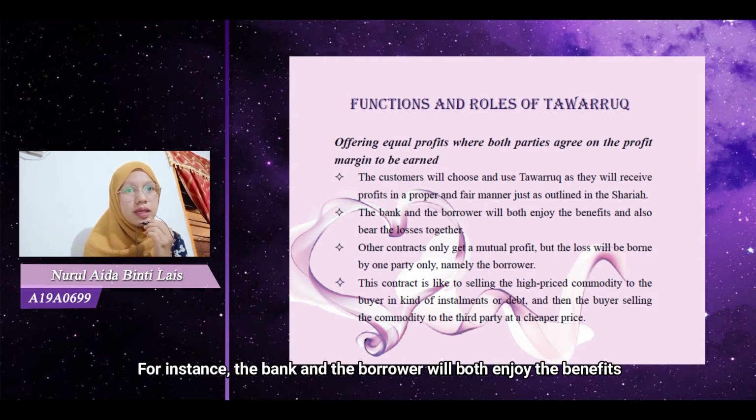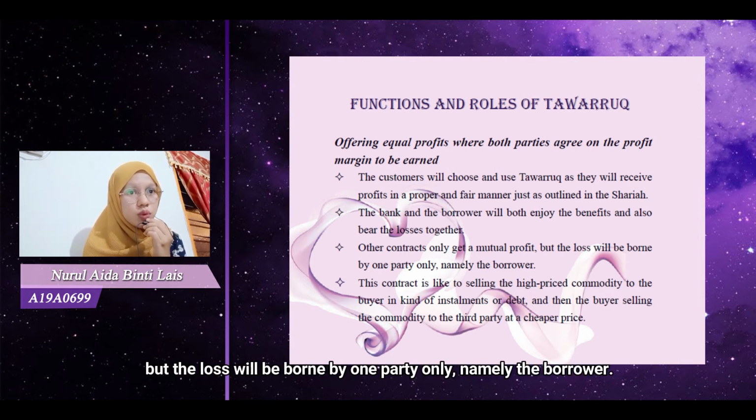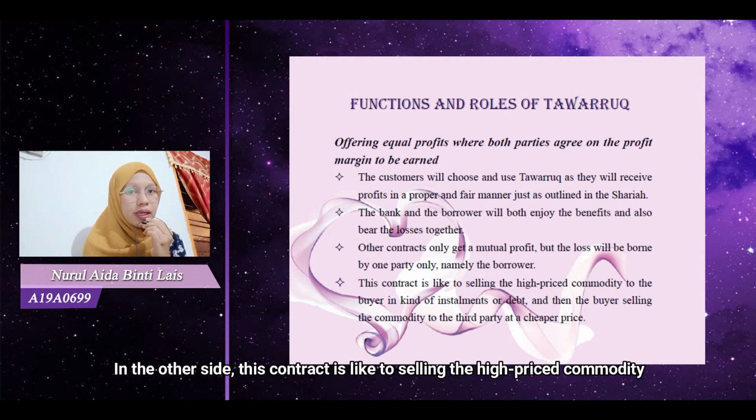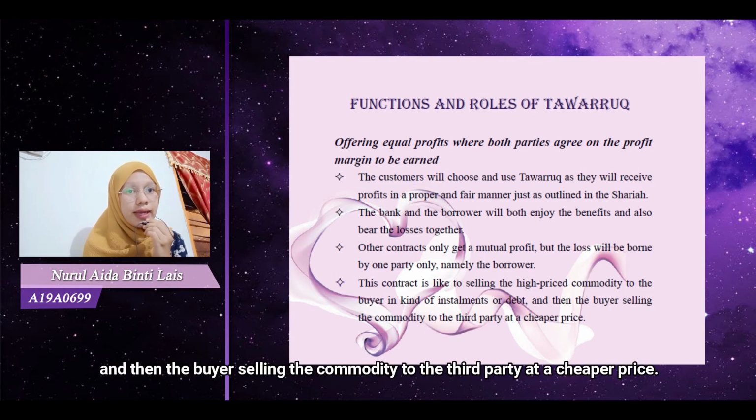For example, the bank and the borrower will enjoy the benefits and also be the losers together, while in other contracts there is only a mutual profit but the loss will be borne by one party only, namely the borrower. On the other side, this contract is like selling a high-priced commodity to the buyer in a kind of installments and debt, and then the buyer selling the commodity to a third party at a cheaper price.